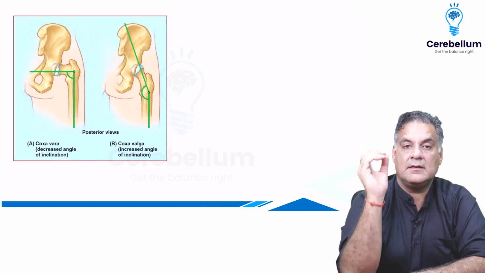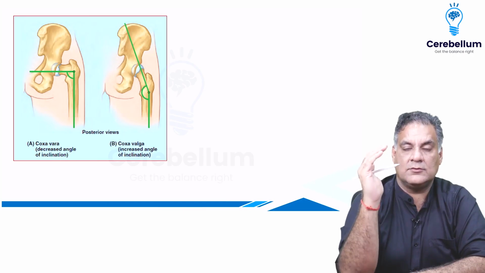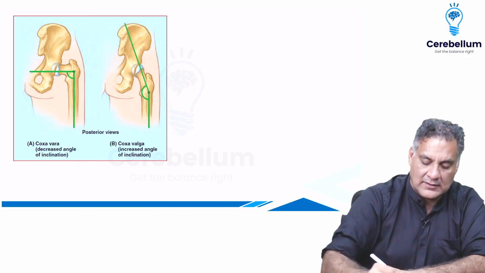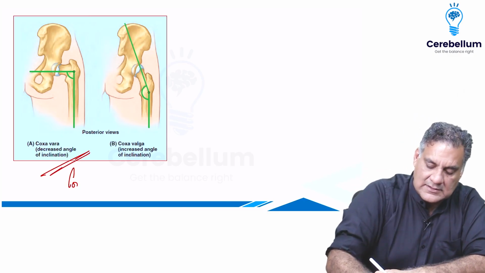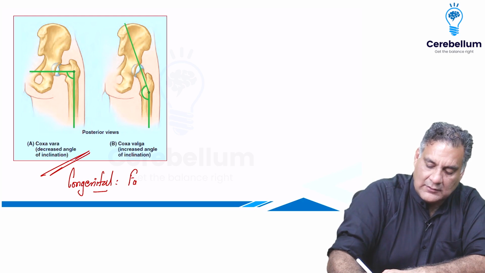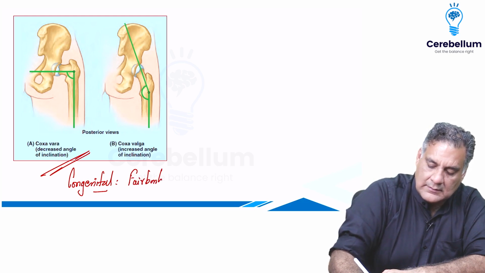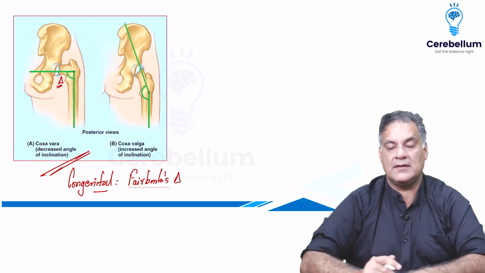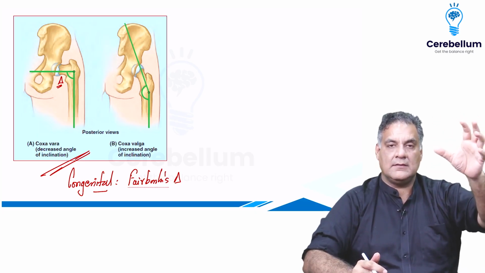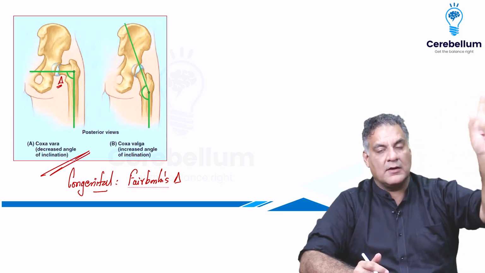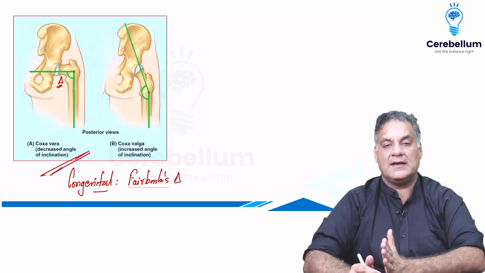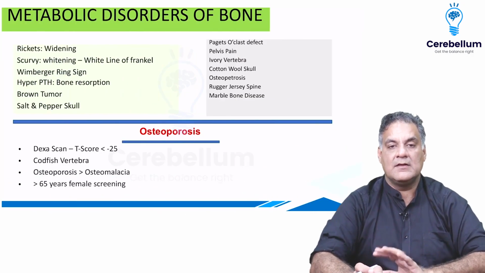All right. Remember, the neck-shaft angle of the femur is normally 135. When the angle is less than 120 degrees, it's called coxa vara. When it is congenital, it's called congenital coxa vara. And you will see a triangular piece of bone just at the angle here in congenital coxa vara, called Fairbank's triangle. Ward's triangle tells about bone density, normal bone. Babcock's triangle is in tuberculosis, very common, right? Fairbank's triangle, congenital coxa vara. When the angle is more than 140 degrees, it is coxa valga.